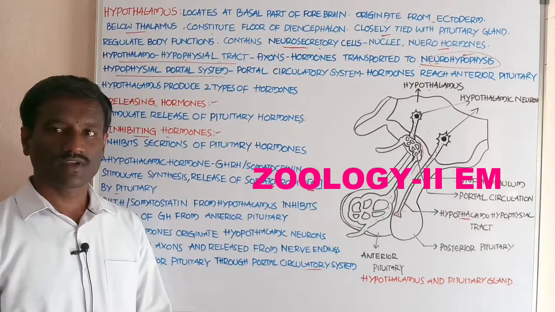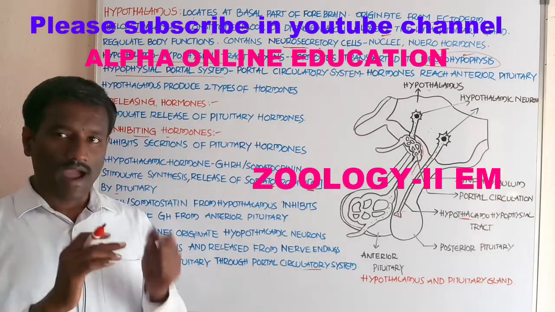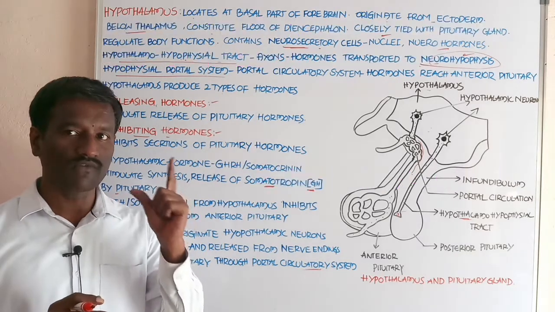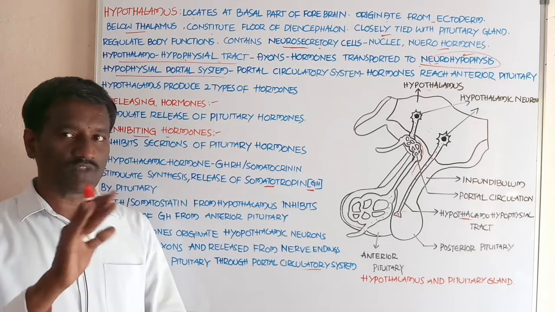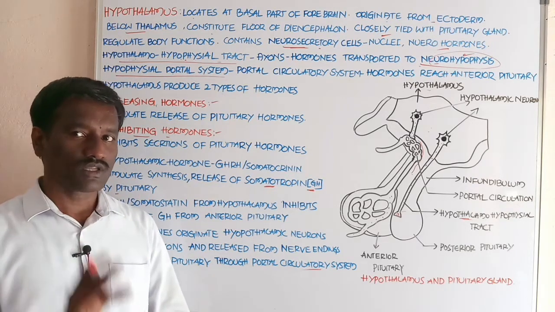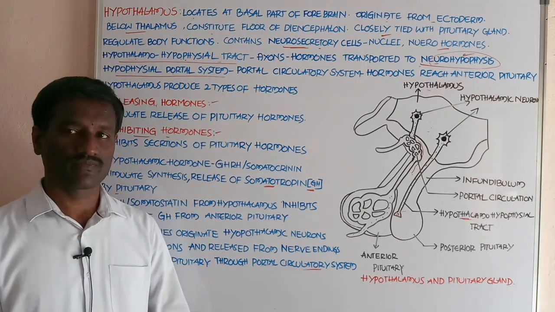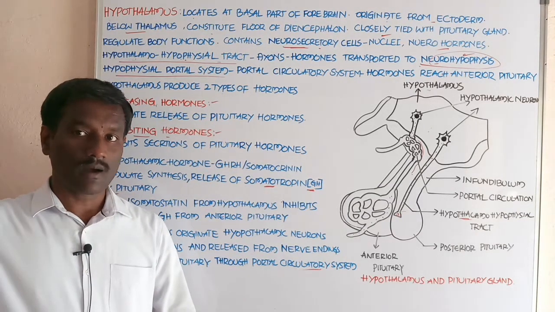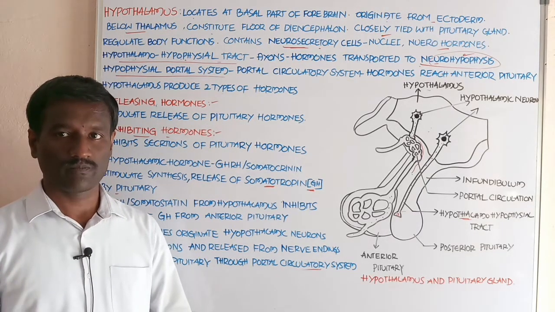Hi students, let us discuss the hypothalamus. The hypothalamus is the master control of the endocrine system. It regulates and controls the hormones released from the pituitary gland, which in turn regulates the endocrine glands present in the body of human beings.